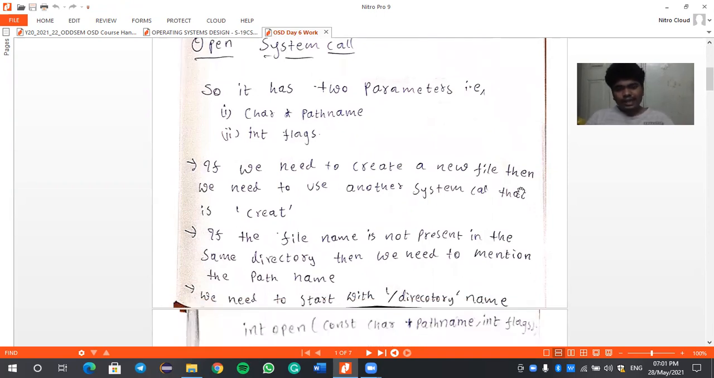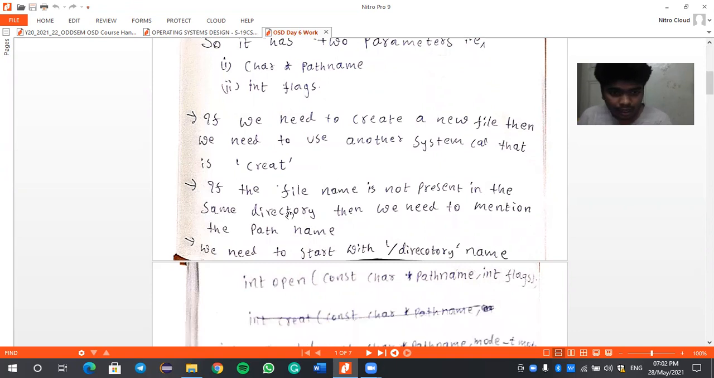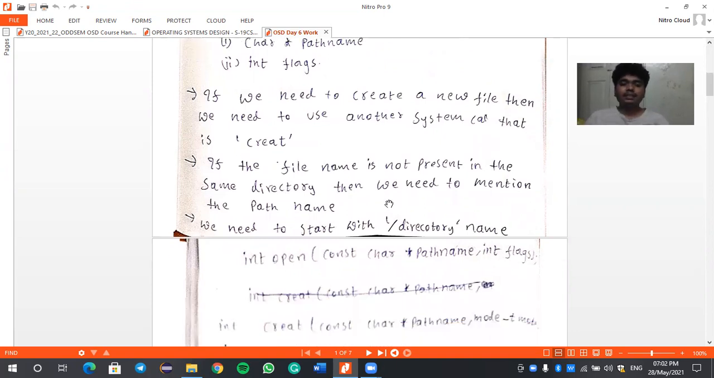Okay, if we need to create a new file, we need to use another system call, that is create. A new file won't have a path name, right? The path name is like the address of a file, and that address will not be present for a new file. So we use another system call known as create. Create is used to create a new file in the hardware, and if the file name is not present in the same directory, then we need to mention the path name.